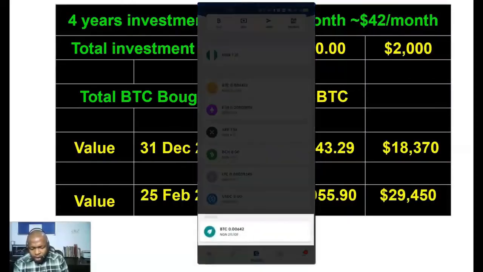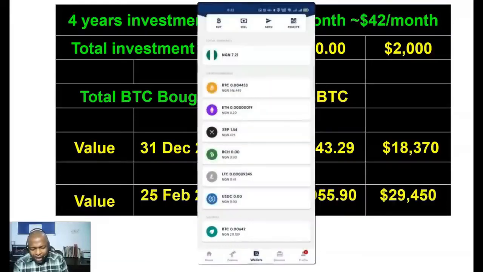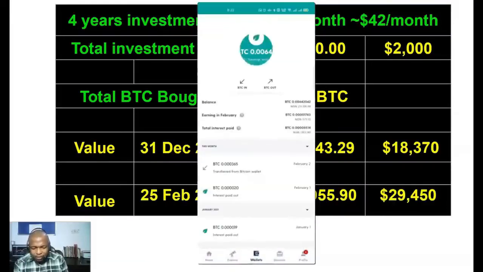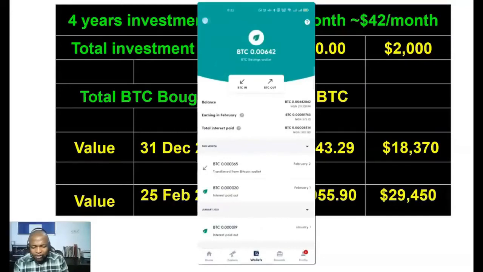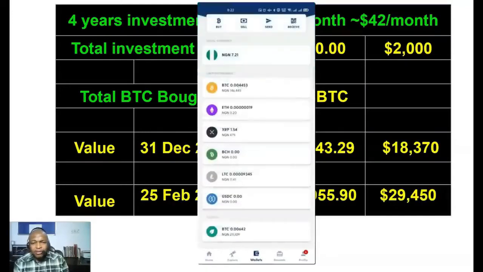Luno have what we call savings. Under this savings, I can choose to put my idle Bitcoin in the savings. So Bitcoin in, and when I do that, I'm going to earn 4% interest per annum. And 4% interest is about 0.33% per month. But let me show you something.